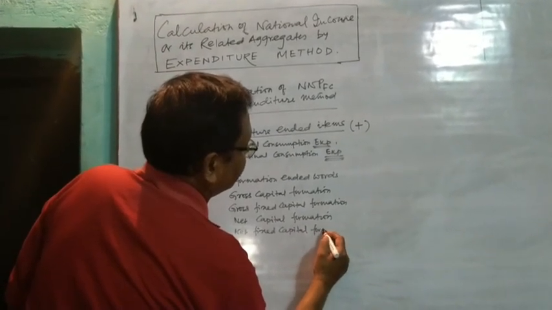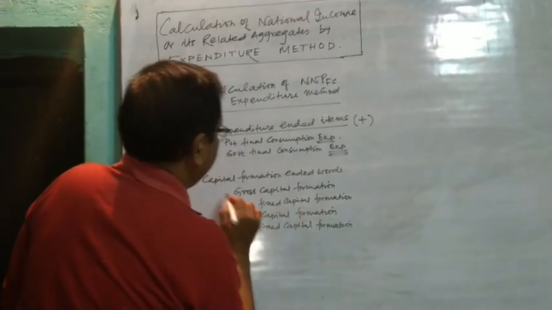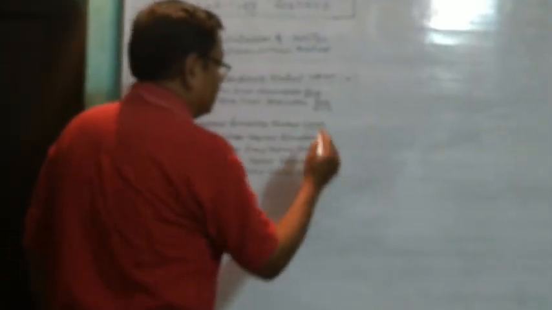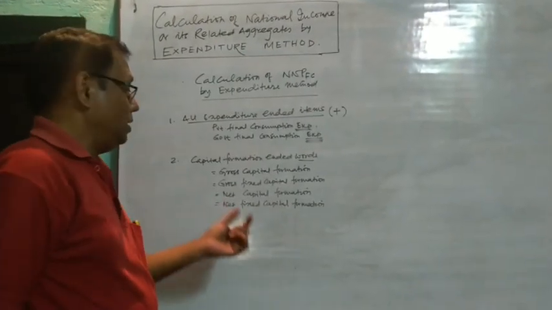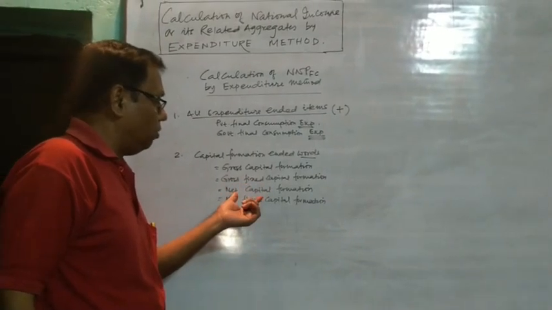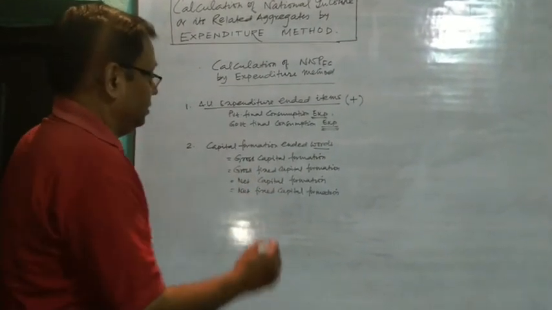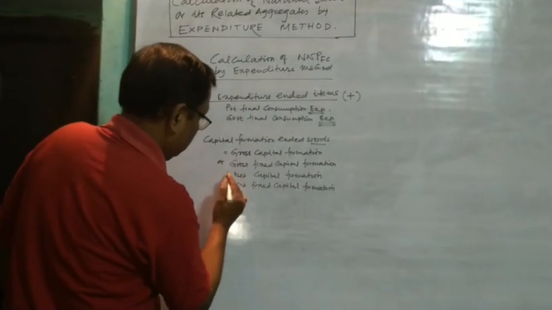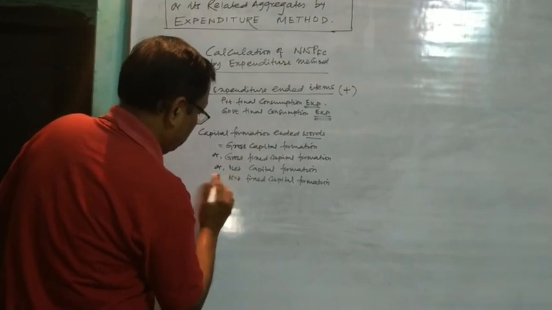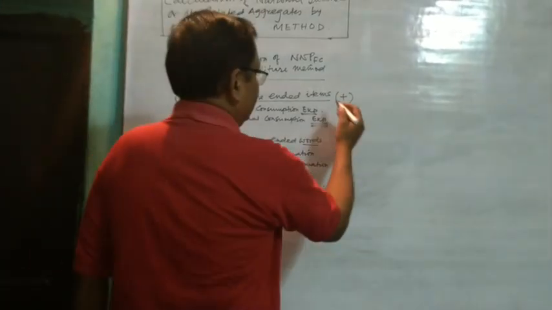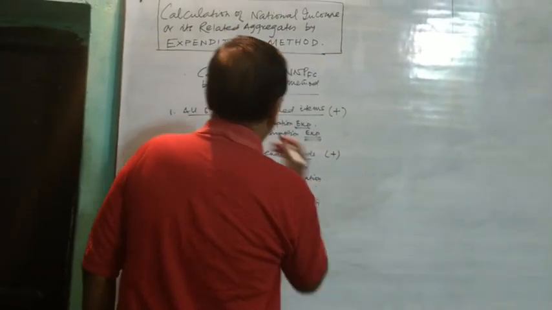Any one of these. That means capital formation ended words in your question will come either as gross capital formation, gross fixed capital formation, net capital formation or net fixed capital formation. Whatever capital formation word you are having, you add it with the first information.